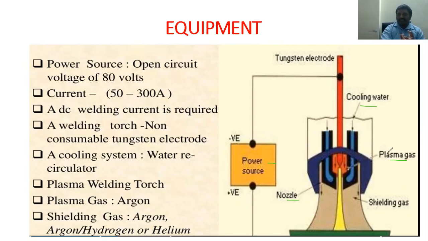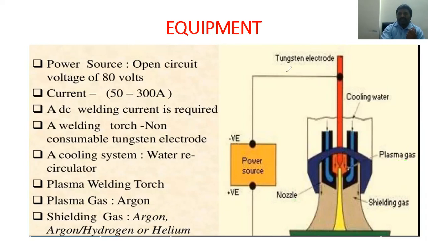This is a shielding gas, which I said is argon, helium, or nitrogen, and the plasma gas will be formed here. It will move forward, then welding can occur. The current we use is 50 to 300 amperes, DC. Just as in TIG welding, the welding torch is non-consumable. When I use a tungsten electrode, it is a non-consumable electrode. The cooling system is water recirculating, with a plasma welding torch. Plasma gas means argon, helium, or nitrogen, and hydrogen can also be mixed in.